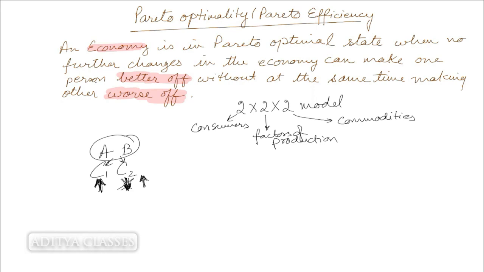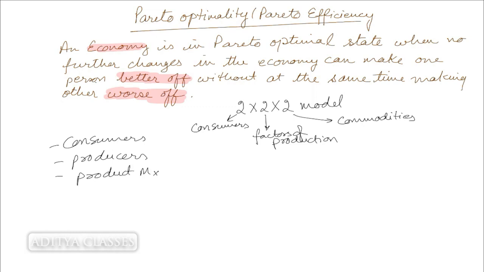So this is the idea of Pareto optimality, that we will be working on the welfare or increase in satisfaction of consumers, producers, and finally product mix. So we'll be dealing with Pareto optimality in such a way that all these three are better off. We will be taking actions, we'll be discussing Pareto optimality in light that all these three should be benefiting from the situation.